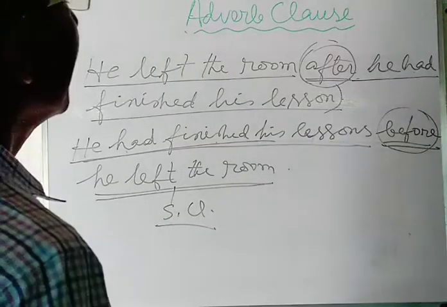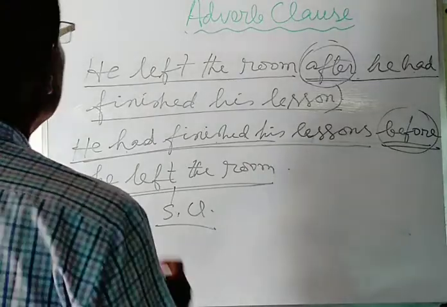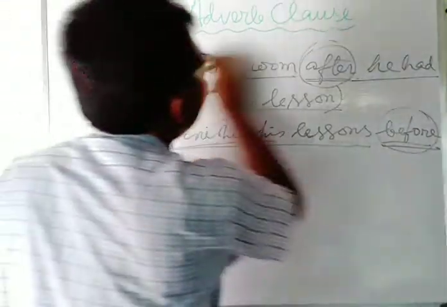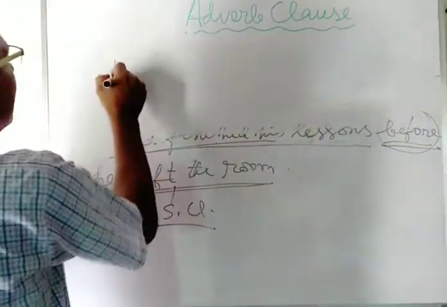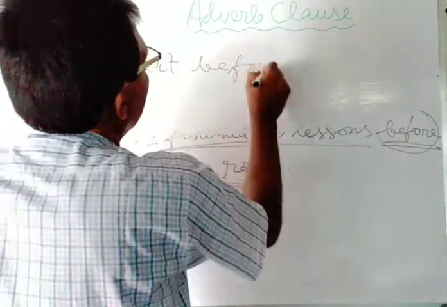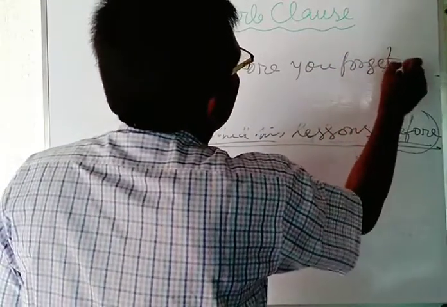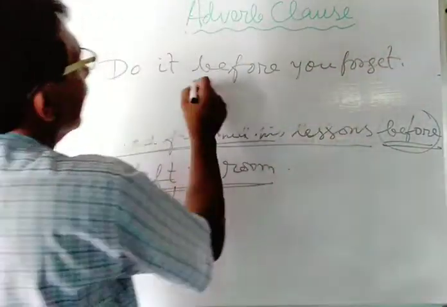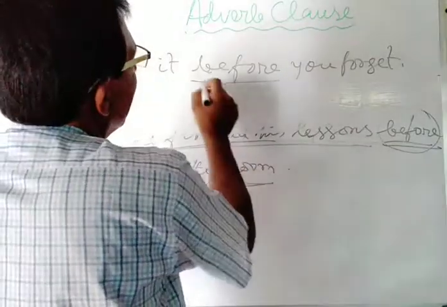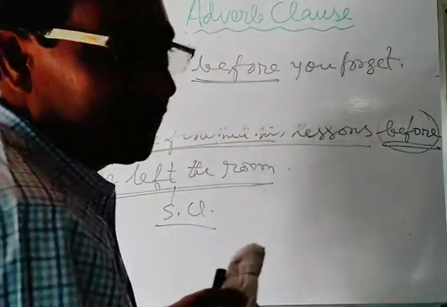In another example, now see, do it before you forget. Here in this sentence, before is the subordinating conjunction. Before may also be termed as a conjunction.